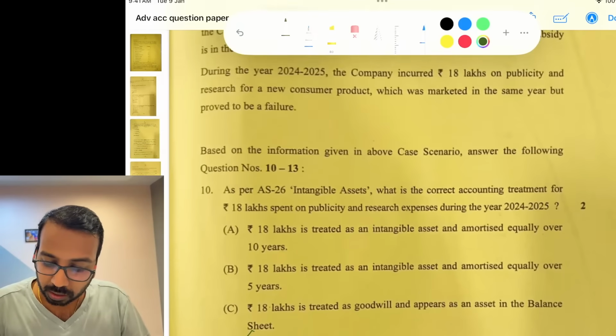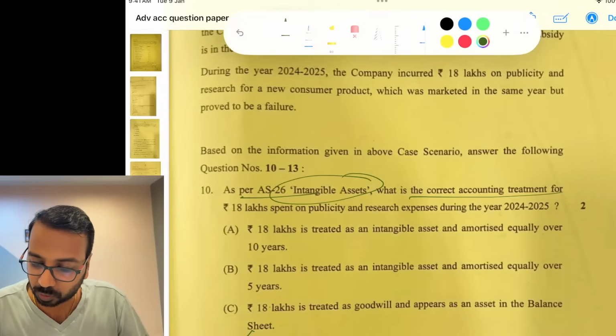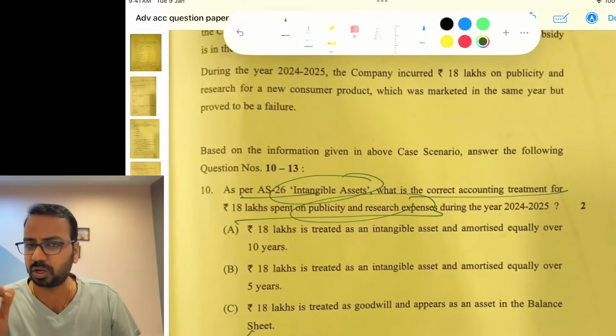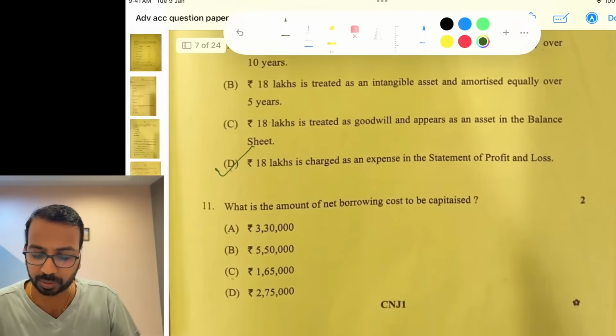First one, as per AS 26 intangible assets, what is the treatment for publicity and research expenses? Will not capitalize, so straightforward, 18 lakhs will be debited.